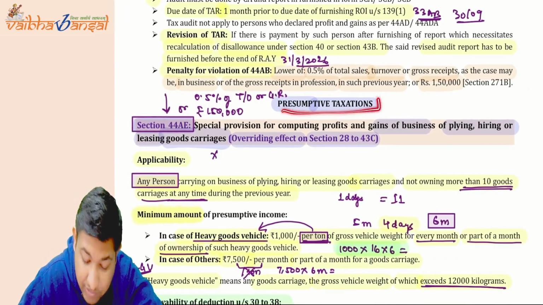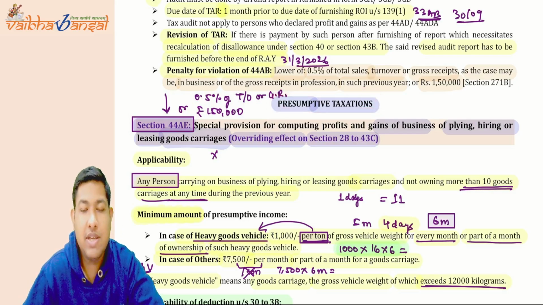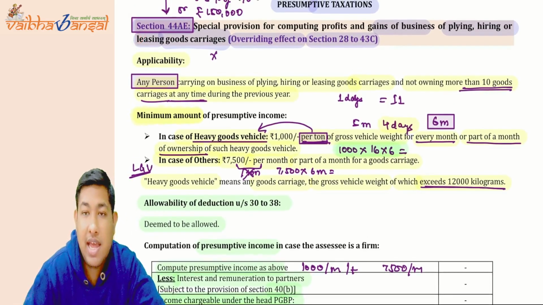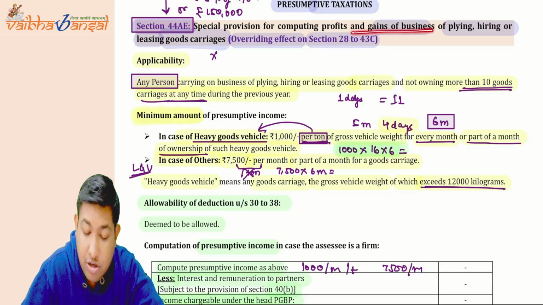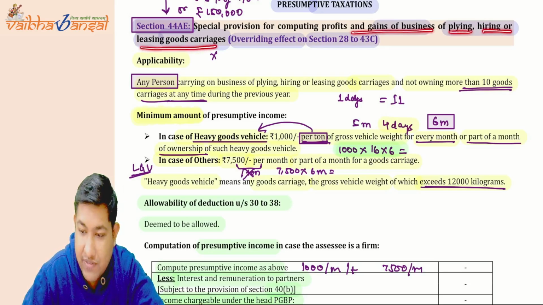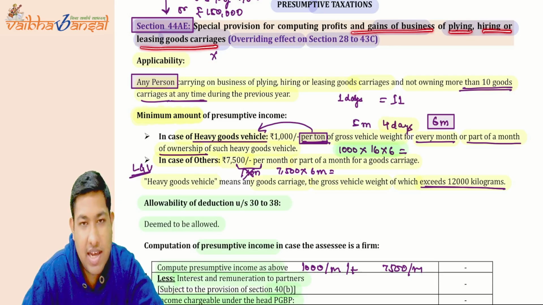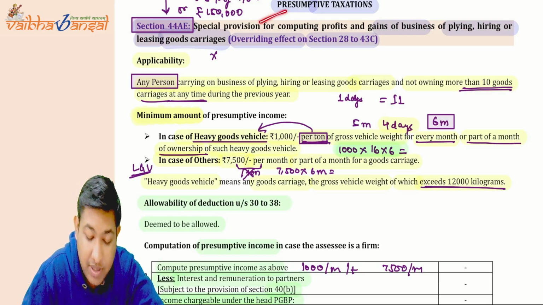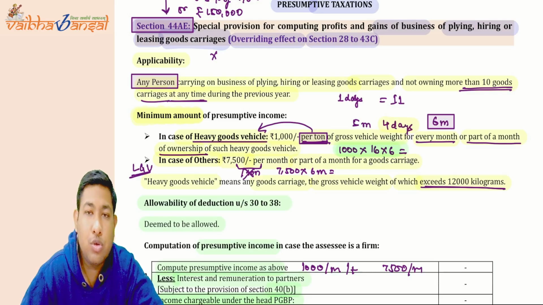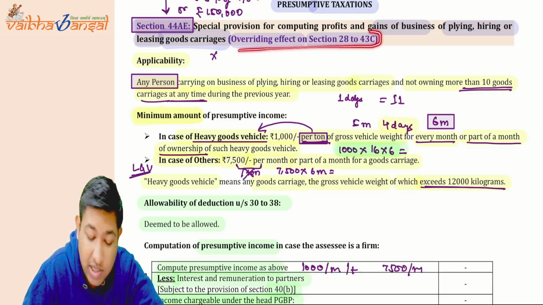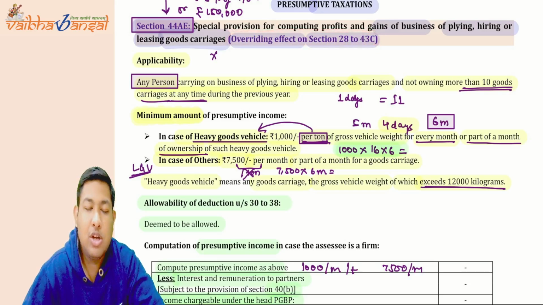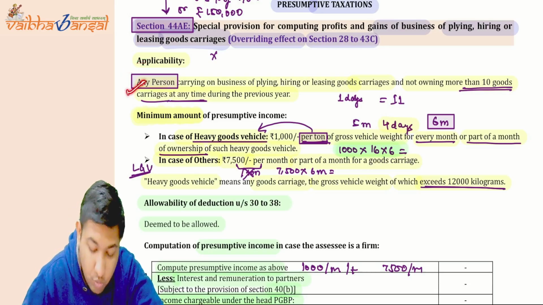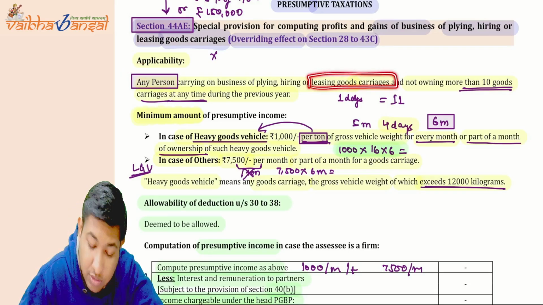Now the presumptive taxation, the last part of this chapter is presumptive taxation. Section 44AE means if you are engaged in any business of plying, hiring or leasing goods carriages, then only this section is going to be applicable for you, the presumptive taxation. If you want to come under the presumptive taxation, then it will override all the other sections that you have studied in the PGBP. Okay, this section is applicable to any person who is having goods carriages,